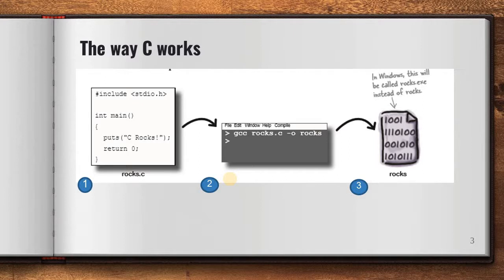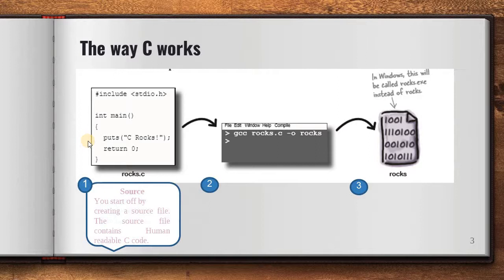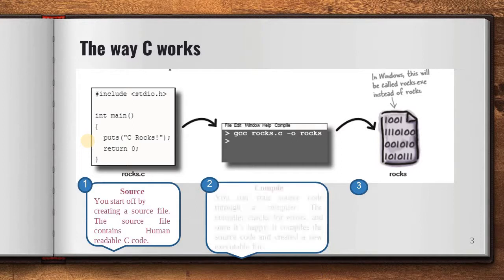That means what you have to do to run your C program. First, you have to create your source file. A source file is nothing but human readable code, that is your program. Then you have to compile your source program. The compiler will check for errors, and once it's happy, meaning it found no error, it compiles the source code and creates a new executable file.